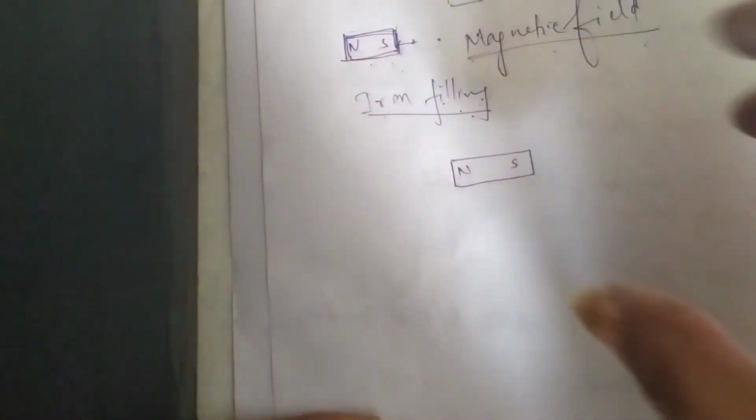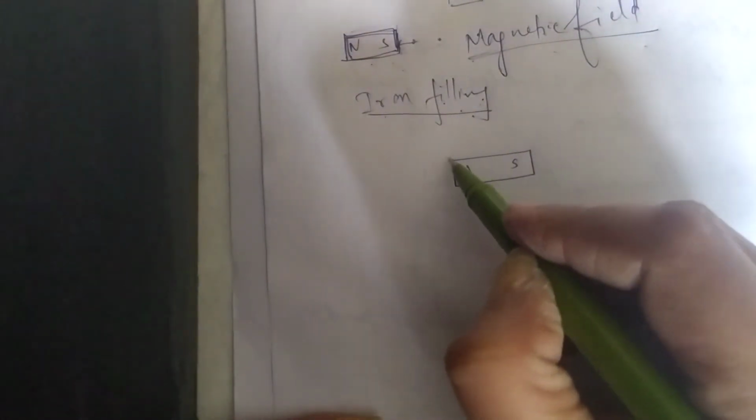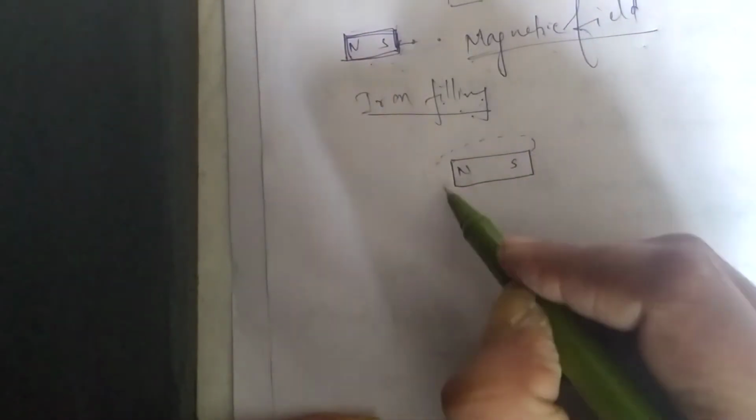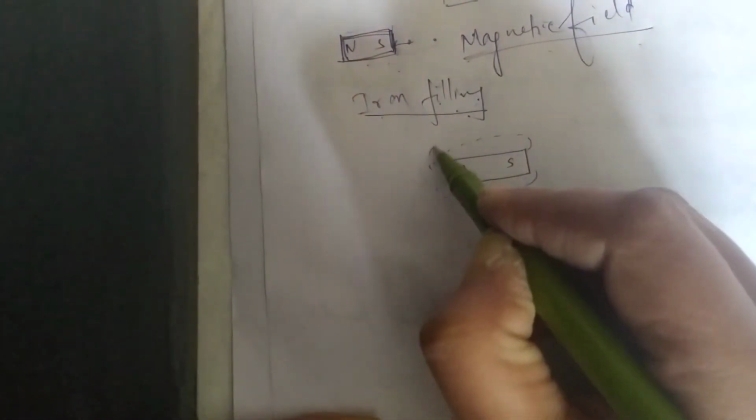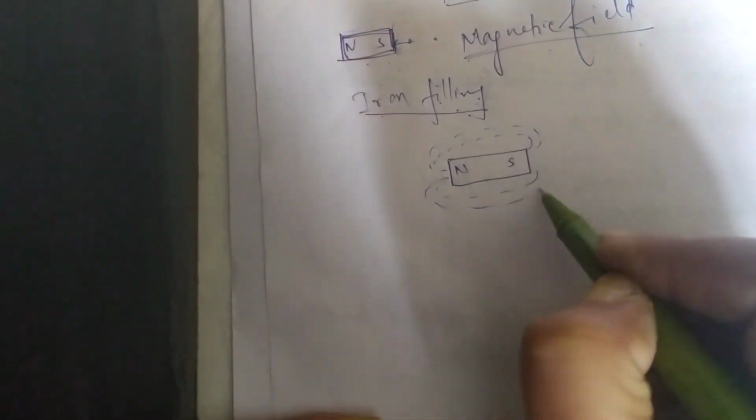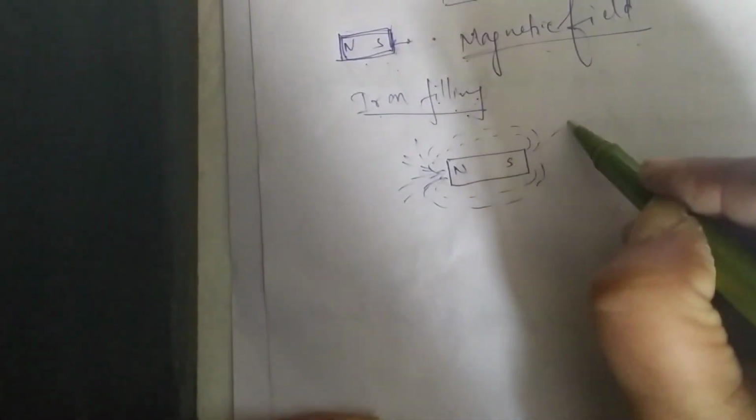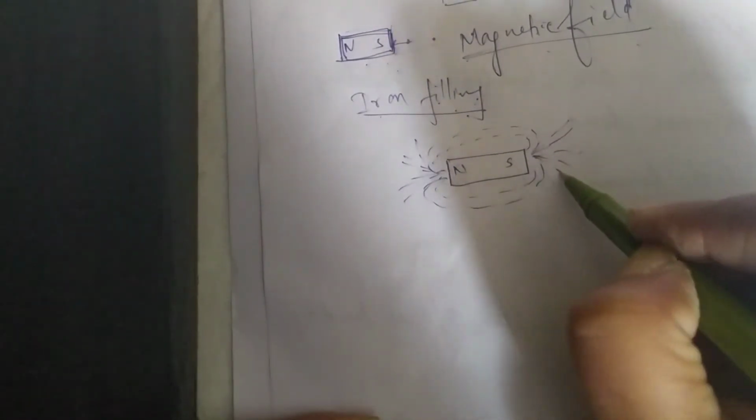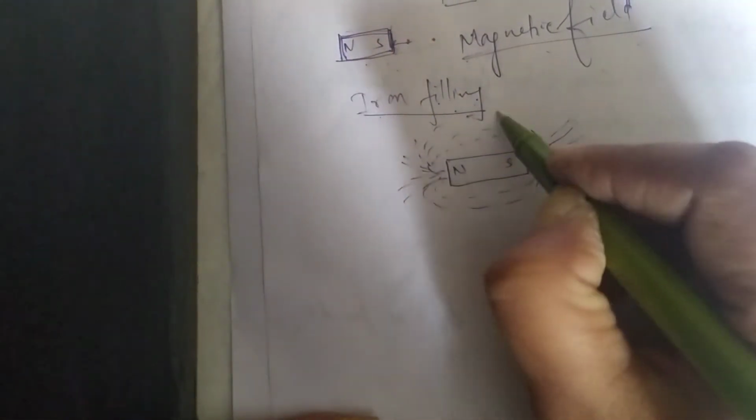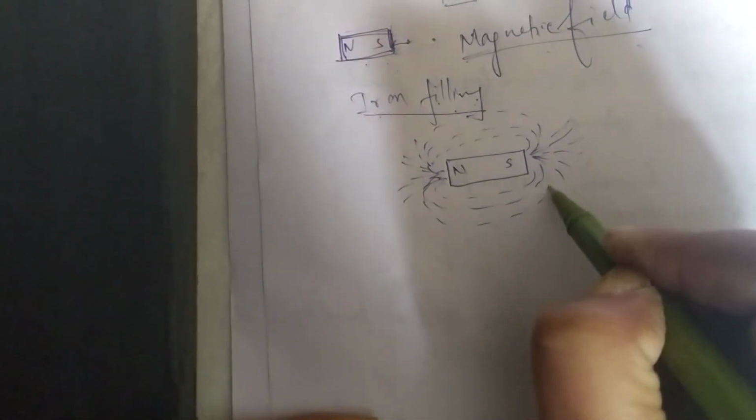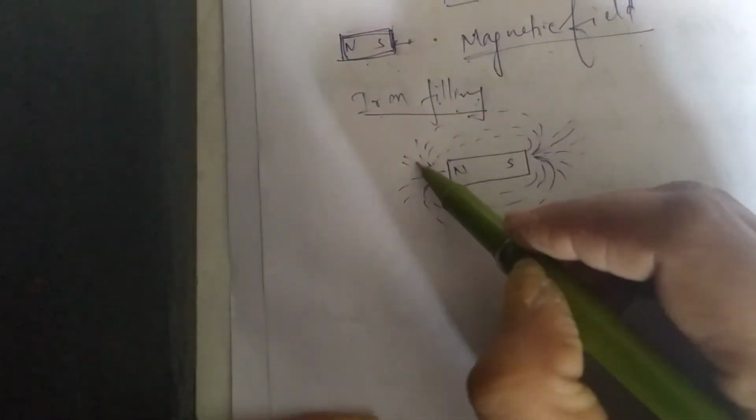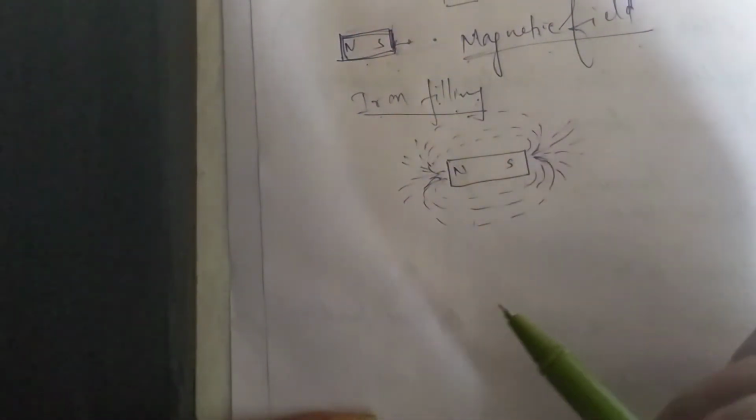When you sprinkle iron filings, they arrange themselves in this pattern. This pattern is also there in your books. Like here they are congested near the poles, and here they are far apart. So they arrange themselves in a particular pattern. This pattern represents the magnetic field.